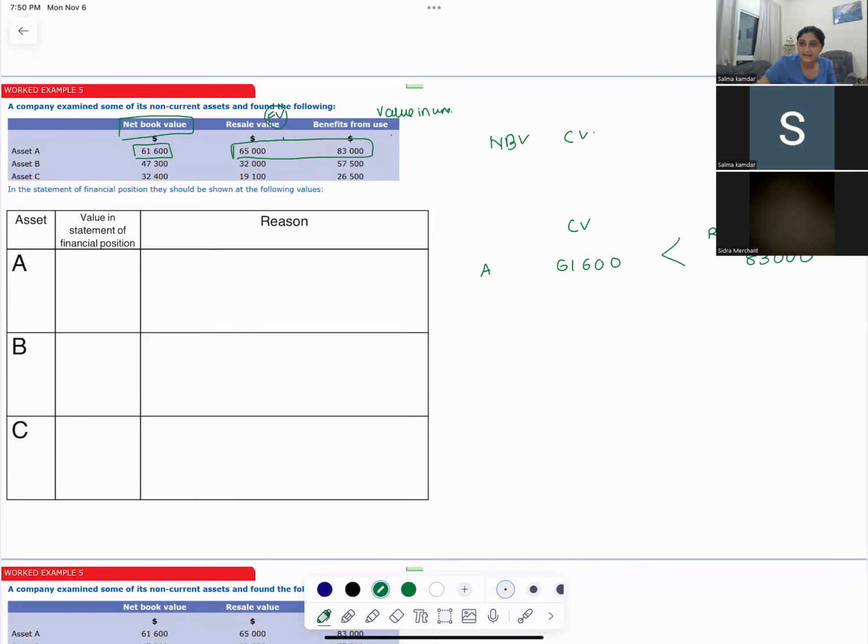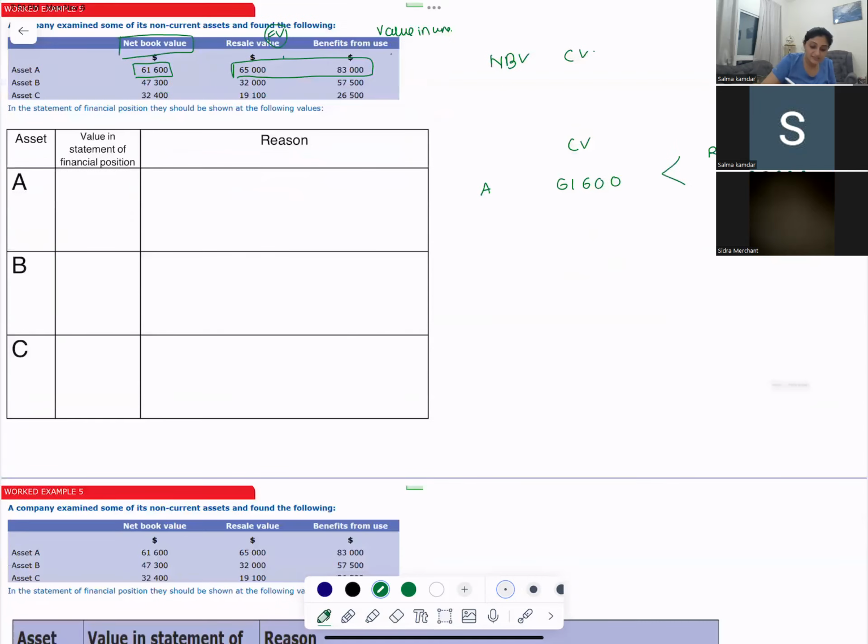So do you need to impair the asset? When do you do impairment? When your carrying value has to be greater. You will not do impairment. You will do impairment only when your carrying value is more than your recoverable amount.